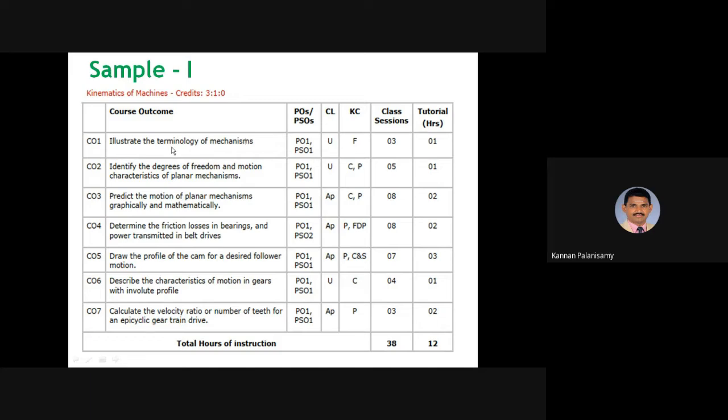Some COs may be reached through the practical sessions. So that may be written, right? Class sessions, tutorial, as well as practical. Similarly, you can see all these COs. So all these things, and the total hours: 12 and 38 class sessions and 12 tutorial.